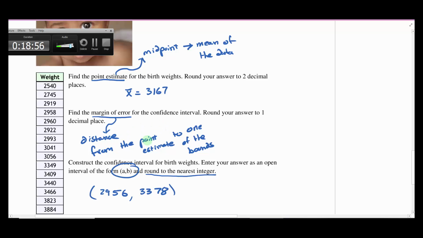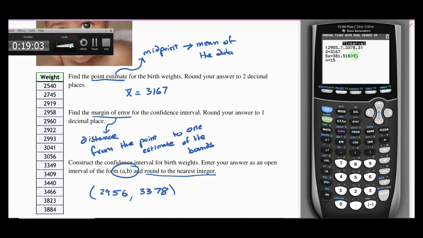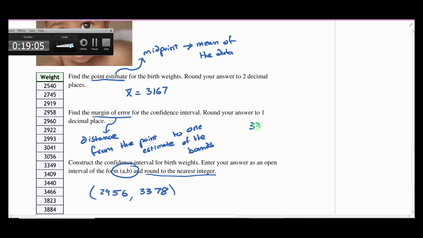So the distance from the point estimate to one of the bounds. If I take one of these numbers, and I'm going to grab the decimal number, 3378.3, and I'm just going to subtract the point estimate 3167, that would get me that distance. It's the distance between the point estimate and one of the bounds.